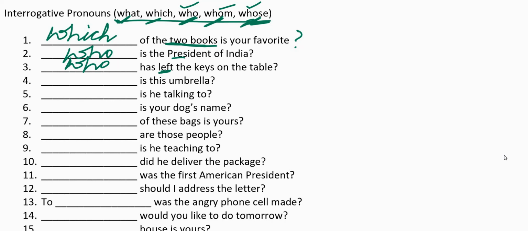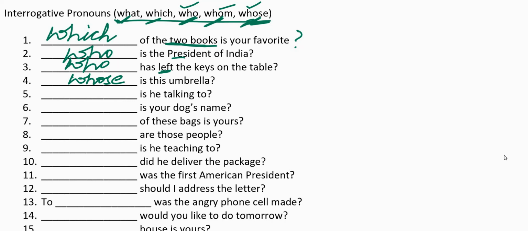Dash is this umbrella. We cannot ask who is this umbrella. Umbrella is not a person. Whom is this umbrella is also not correct. Which is this umbrella is also not the proper option. Whose is this umbrella? We are asking about possession. Whom does this umbrella belong to?